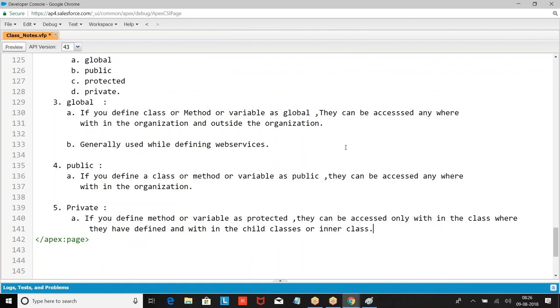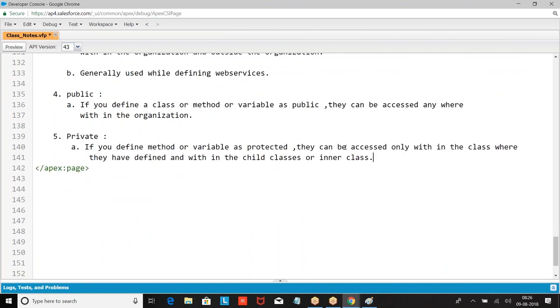Inner classes means class within a class. Sorry, it is protected, not private.